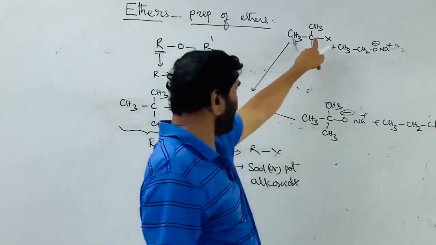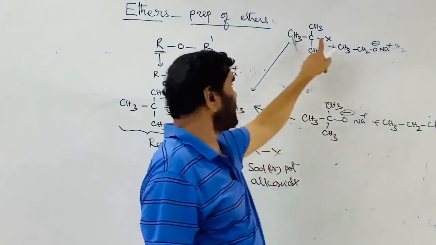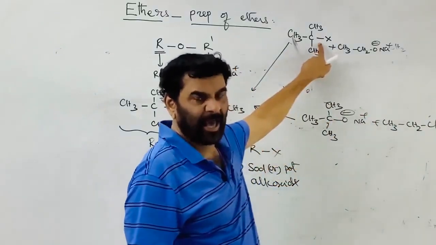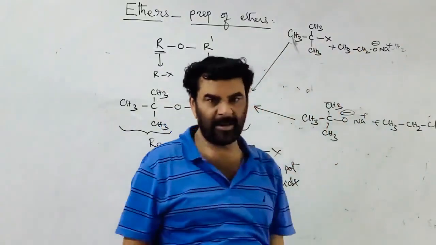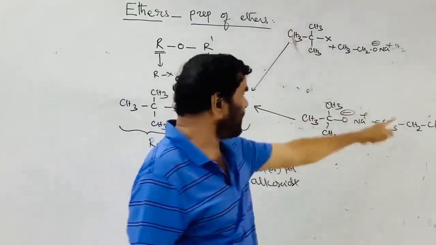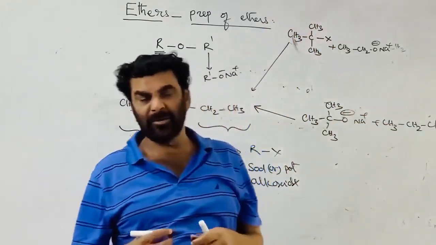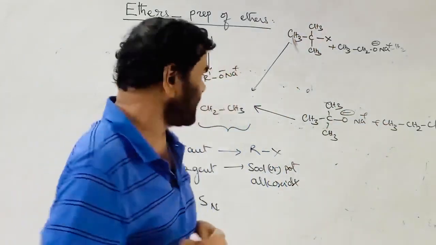Here you compare the alkyl halides. Here, it is the reaction in which the tertiary alkyl halide is involved and reacting with the strong base. So as the degree of the alkyl halide increases, primary to tertiary, the tendency to take part in the substitution decreases and elimination increases.